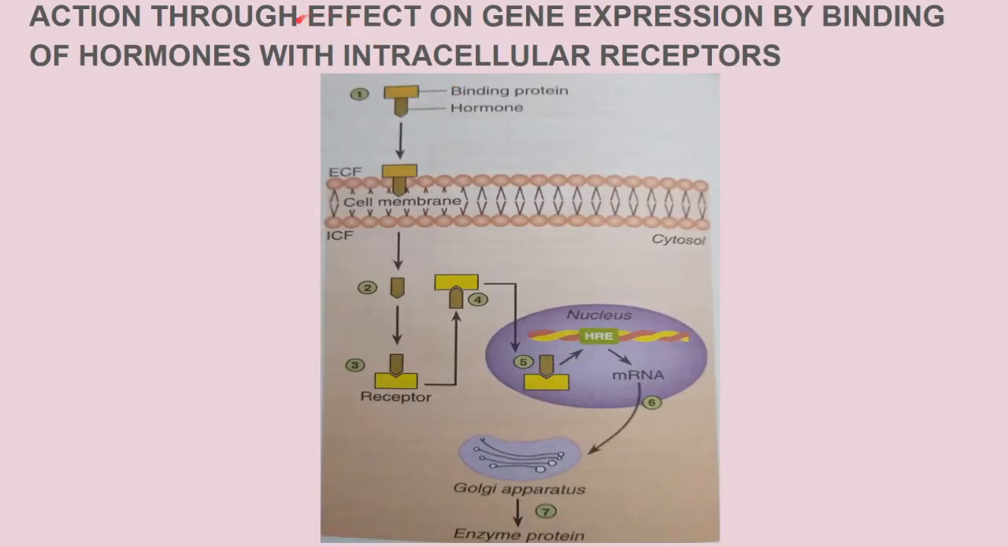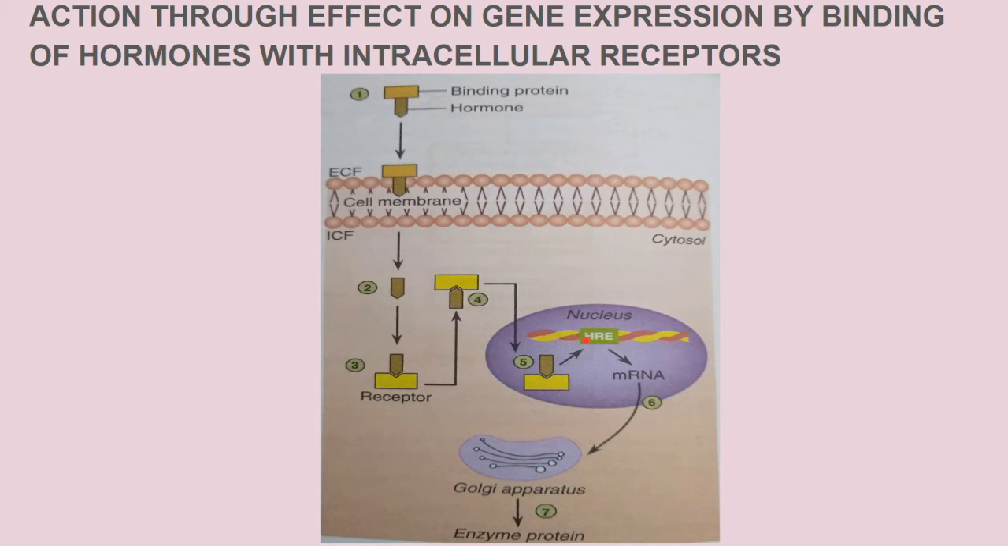Now next is the action through the effect on gene expression by the binding of hormone with intracellular receptors. Over here, remember, group 1 hormones will be in function. Group 1 hormones act by the effect on gene expression, which include the steroidal hormones, retinoids and the thyroid hormones. If you remember, we discussed this. These hormones are lipophilic, meaning they are attracted towards lipids, they are permeable through lipid in nature and can easily pass across the cell membrane. They act on the intracellular receptor located either in the cytosol or in the nucleus.